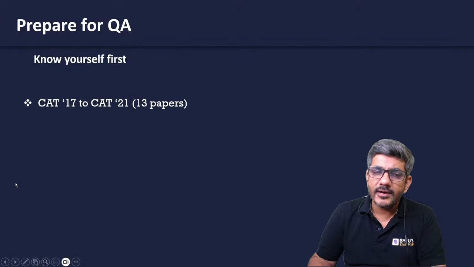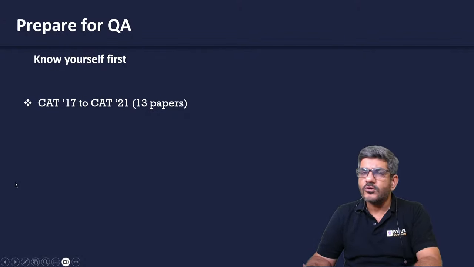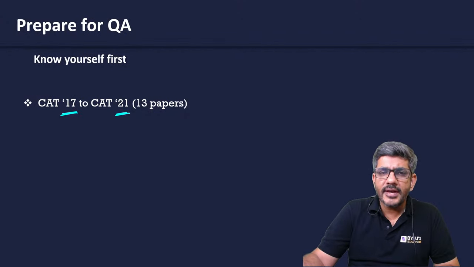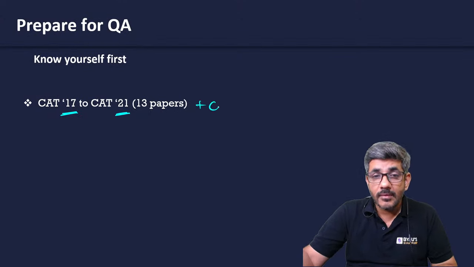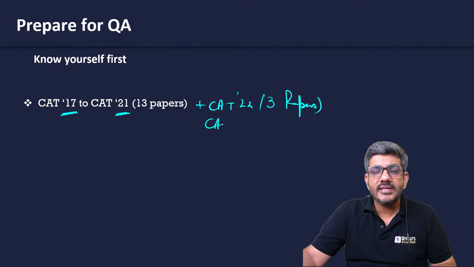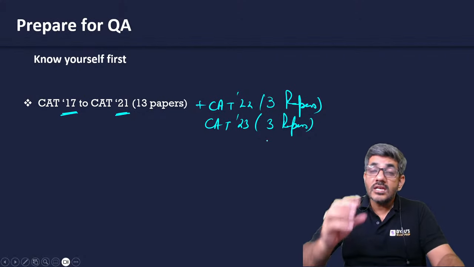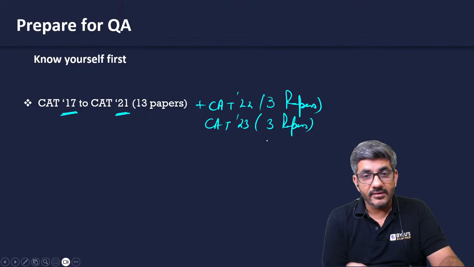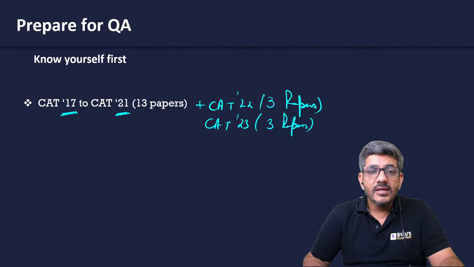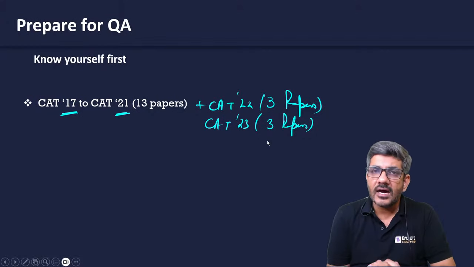The first thing according to me is know yourself first. How would you know yourself? From CAT 2017 to CAT 2021, there are 13 papers plus. Now you have CAT 2022 in 3 papers, and after some time you will have CAT 2023 in 3 papers. Why 3 papers? Because there are 3 slots in 1 year. So the total number of papers that we have is 13 plus 3, 16 till now, and in a few days 3 more, 19. 19 papers of CAT are there.